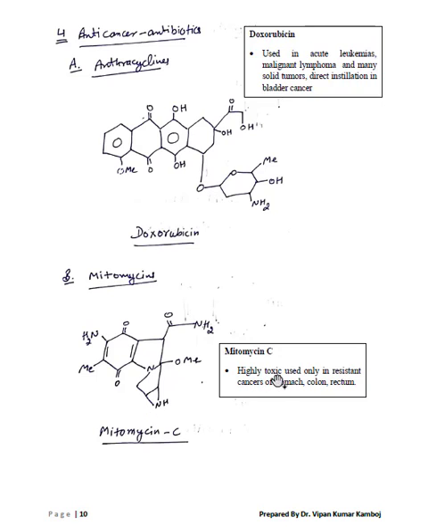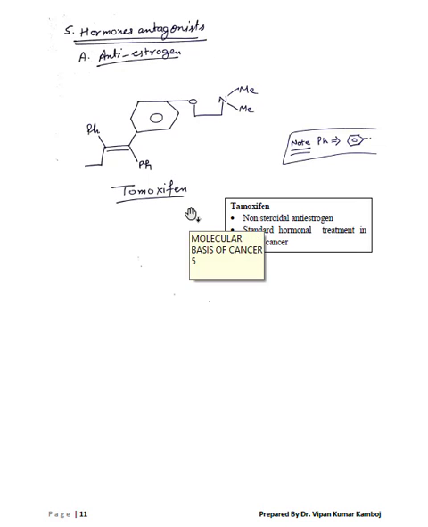It is highly toxic, used only in resistant cancer of stomach, colon, and rectum. Hormone antagonist. Anti-estrogen drugs. Tamoxifen is the drug, which is a non-steroidal anti-estrogen drug. It is used as standard hormonal therapy in breast cancer.